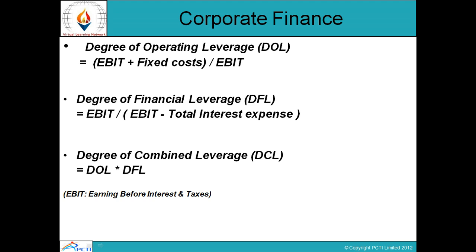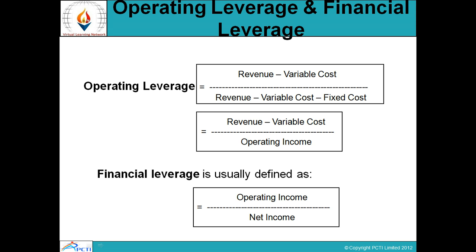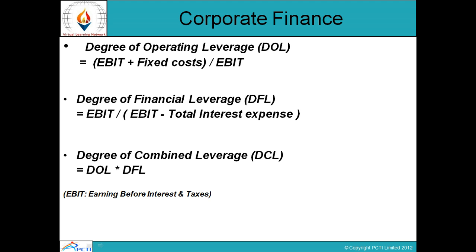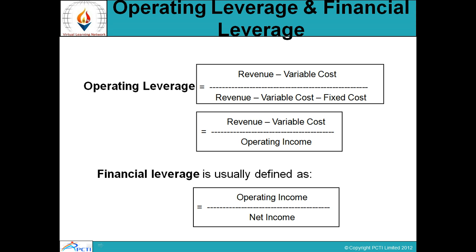Under corporate finance, we first understood the degree of operating leverage, then the financial leverage, then both combined. So it is DOL, DFL, right? In the formula, operating leverage is earnings before interest and taxes plus fixed cost upon earnings before interest and taxes. Earning here is revenue minus variable cost, and variable costs are all your expenses. Finally, it is revenue minus variable cost divided by operating income.